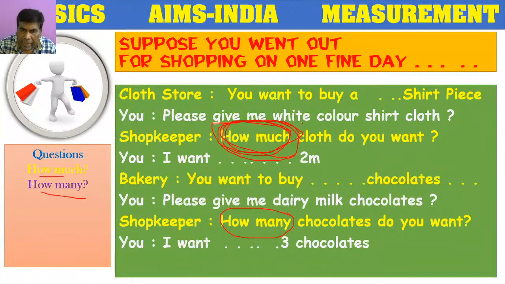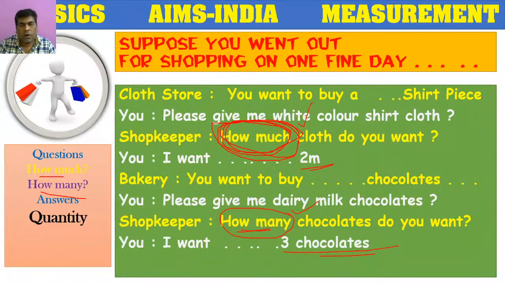So in our real life, we will come across questions such as how much and how many. For these questions, we have answers. For how much, the answer is 2 meters, and for how many, the answer is 3 chocolates.